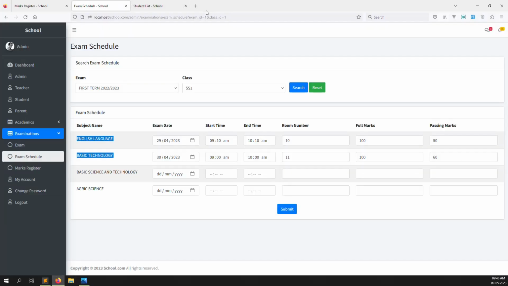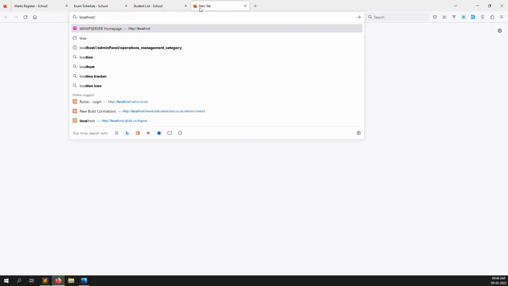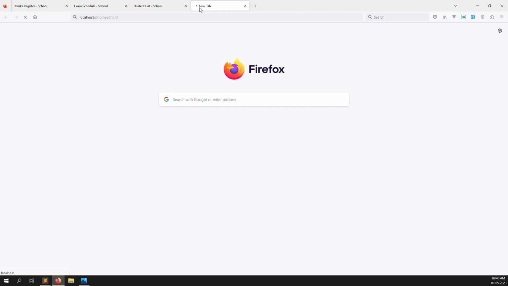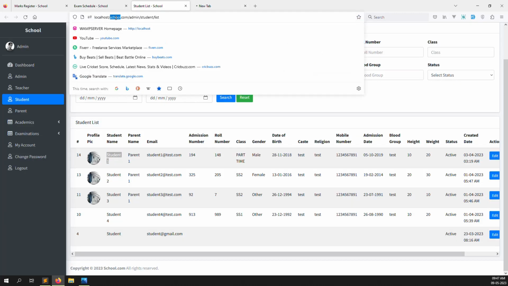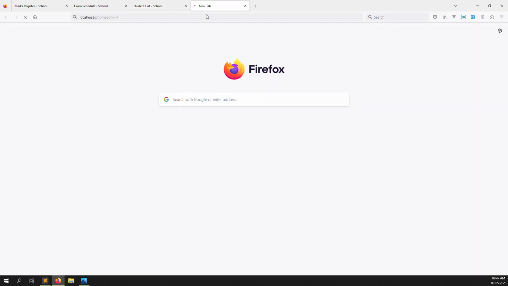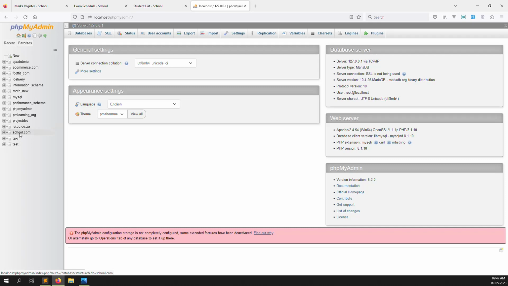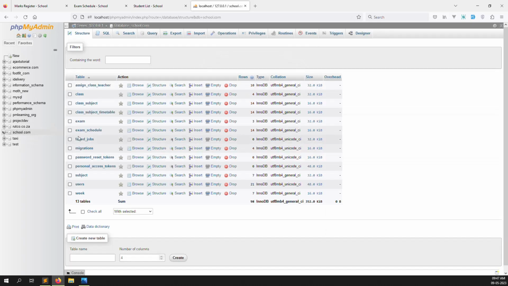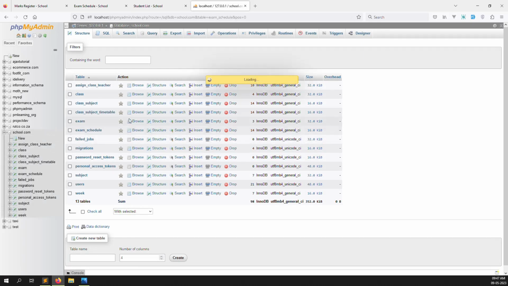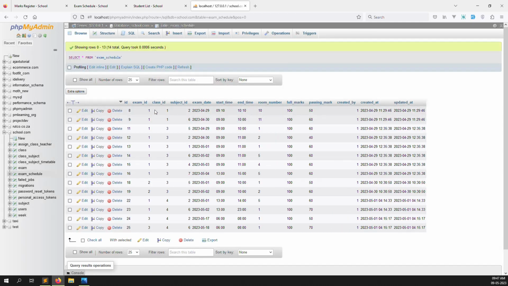Let's open the database so you can easily understand. Localhost phpMyAdmin. After that I open the schools.com database. Just wait a few seconds because it takes time to open. Okay, now it's open. Just go to schools.com. Let's go to the exam scheduling table. Inside you can see the exam id, class id, and we already have a subject id. So we have made a join query with the subject table.